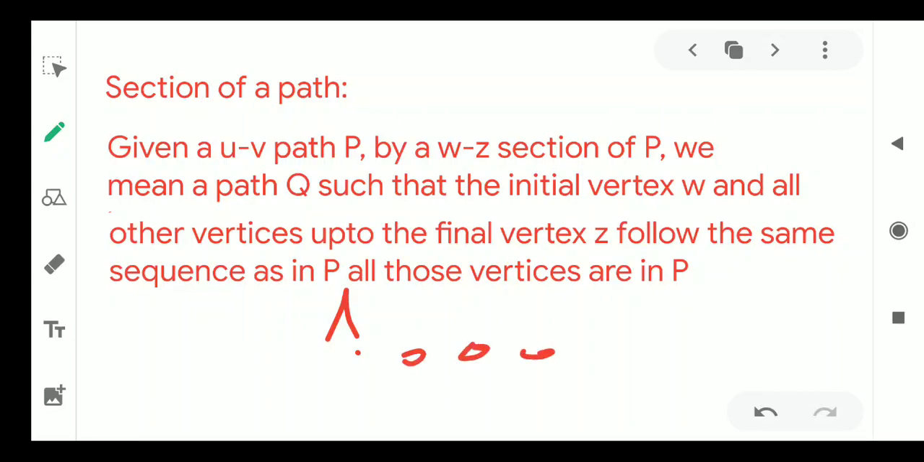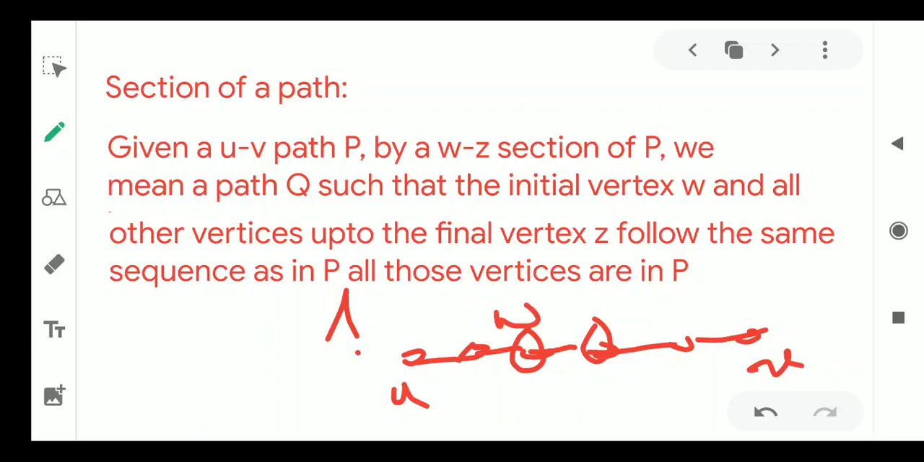So this is what I mean. Suppose you have a path P like this. Suppose this is U, this is V. Let me choose anybody. It may start from U also. So let me choose this. Then I have to definitely choose this. Then if I call this W, this Z, then it's over. Suppose I choose this one. So this piece is a WZ section of the UV path. So that means a part of the given path. That's what we mean by section of a path.